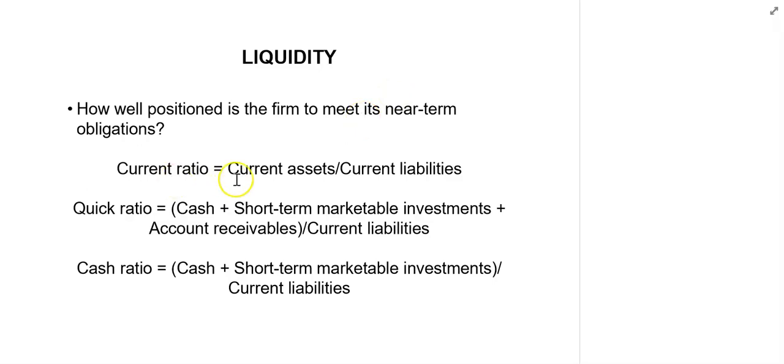For example, the current ratio includes all current assets. However, the quick ratio only includes cash, short-term marketable investments, and accounts receivable, and does not include inventory. The cash ratio, on the other hand, also excludes accounts receivable in addition to inventory and only uses cash plus short-term marketable investments as current assets.